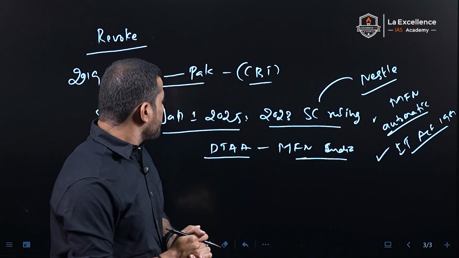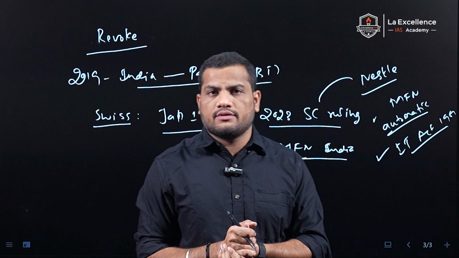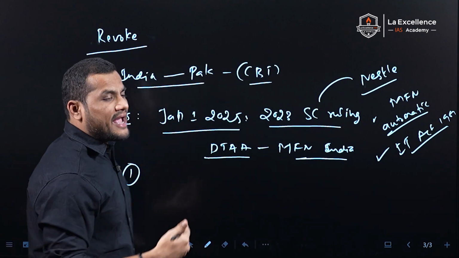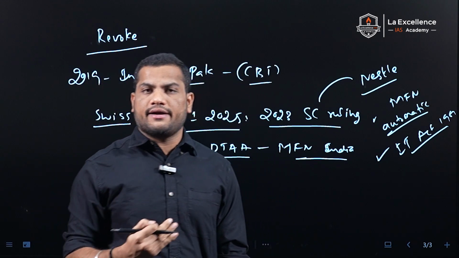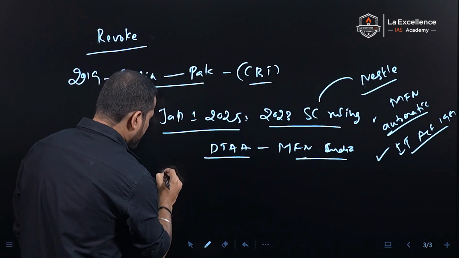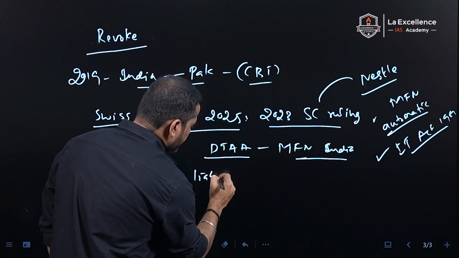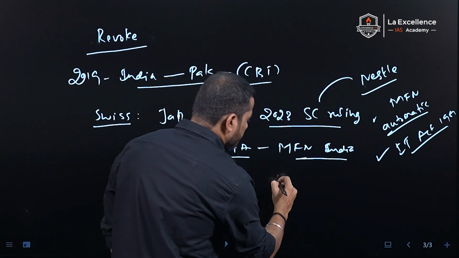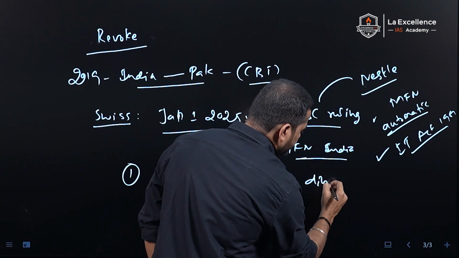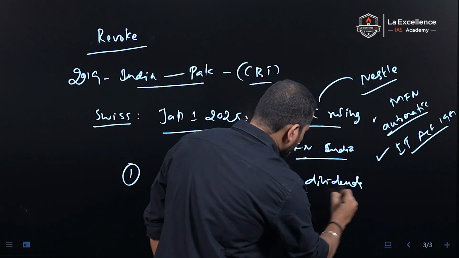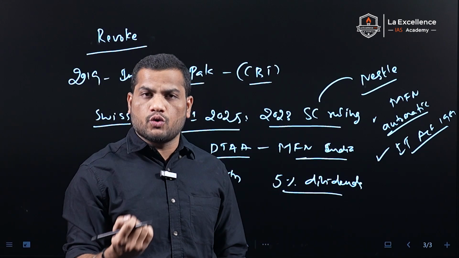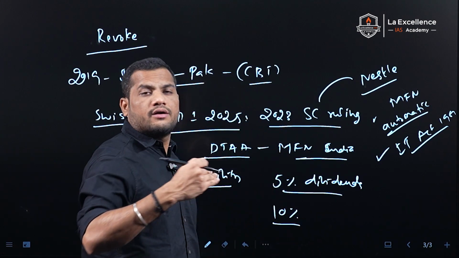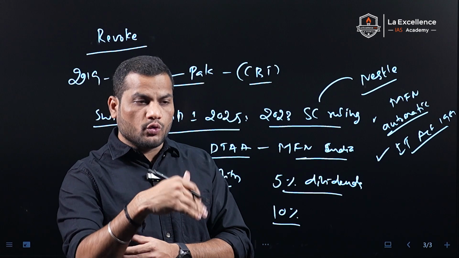Hope you understood it. But what will be the impacts of the suspension of most favored nation status to India? First one, the tax liability of Indian companies in Switzerland will increase. Presently, Indian companies operating in Switzerland face 5% tax on dividends. If the suspension comes into place, the dividend tax will increase to 10%. It will be very huge for the Indian companies to pay.